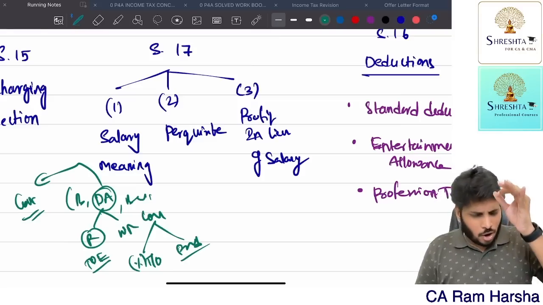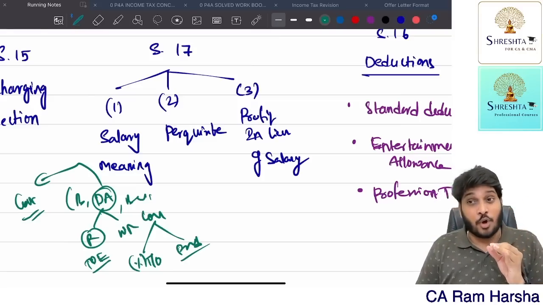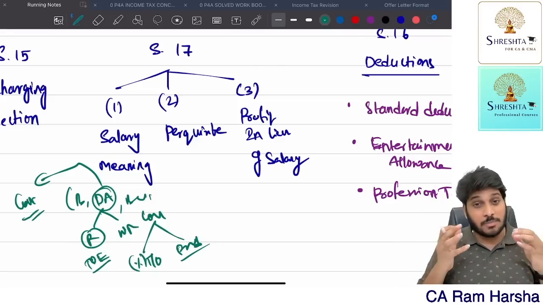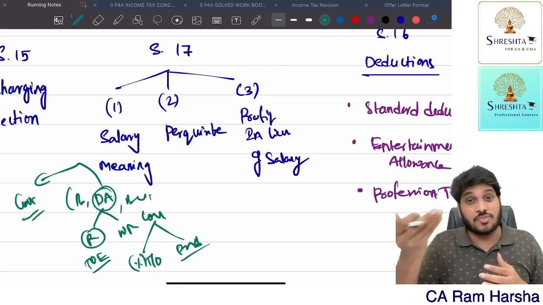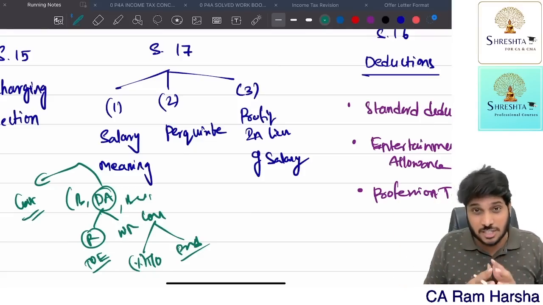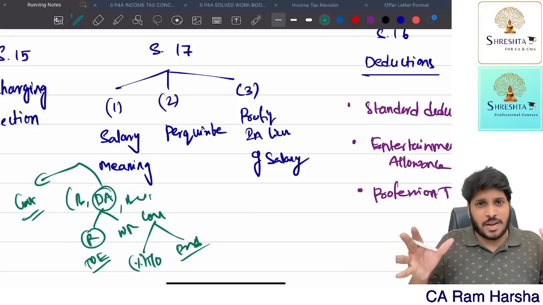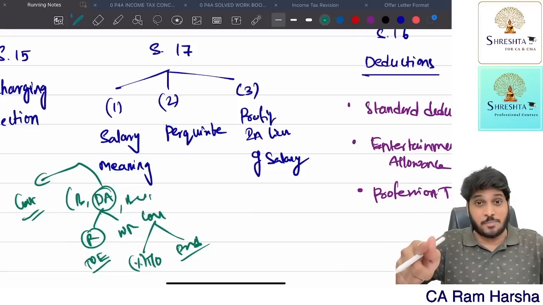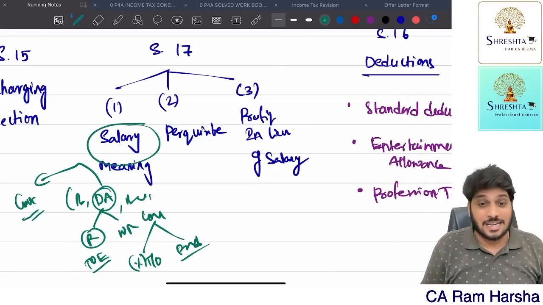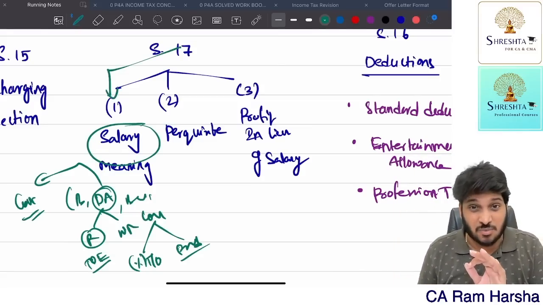Also contribution by employer to provident fund in excess of 12% of salary, contribution by employer towards interest in excess of 9.5% rate of interest, and contribution by employer to pension scheme. All these are monetary benefits which are directly given for the purpose of the employee. These are all treated as salary within the meaning of section 17 subsection 1.